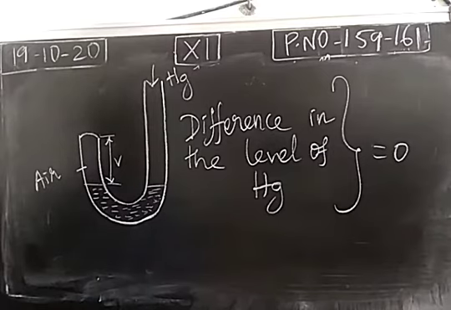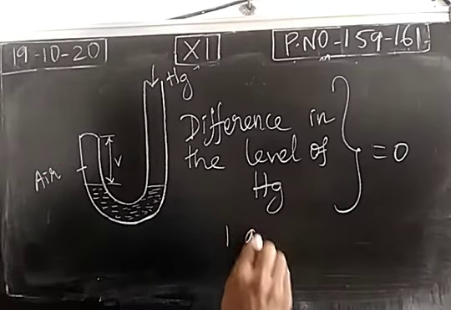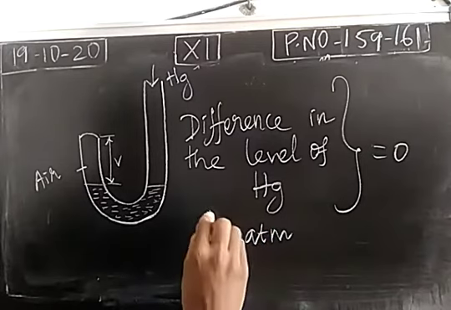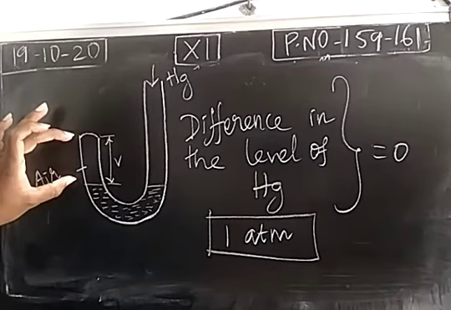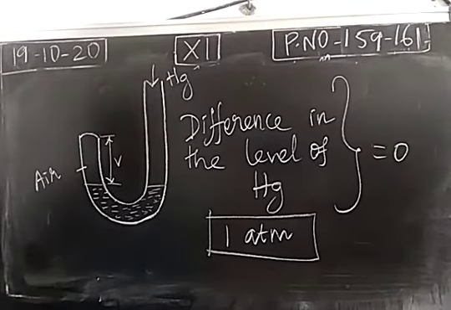So when the difference in the level of mercury is 0, how much pressure is experienced by the atmospheric air? We use the word exert. The pressure exerted by the gaseous molecules is 1 atmospheric pressure. So what is the pressure experienced by the gaseous molecules? 1 atmospheric pressure. Okay.